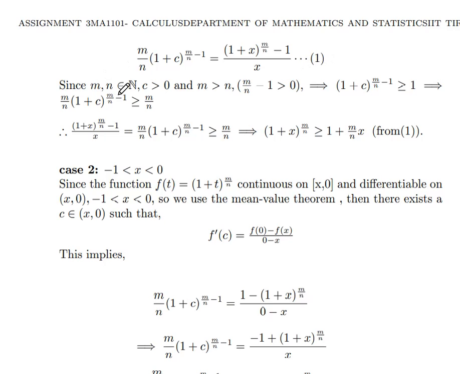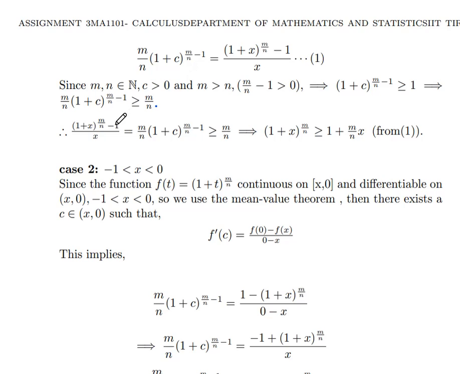Since m, n belong to natural numbers and c greater than 0 and m greater than n, all these are given by hypothesis. This means m by n minus 1 is greater than 0. So m by n is greater than 0, and 1 plus c is greater than 0. So (1 plus c) whole power of m by n minus 1 is greater than or equal to 1. When you multiply by m by n, because m by n is positive, the inequality will not change. So m by n into (1 plus c) whole power of m by n minus 1 is greater than or equal to m by n.